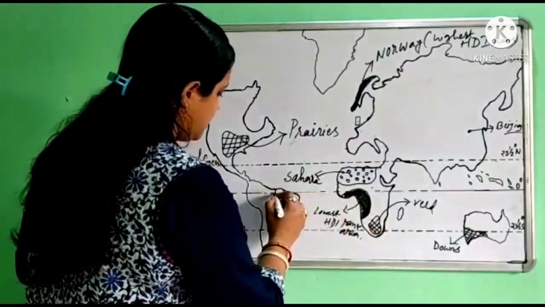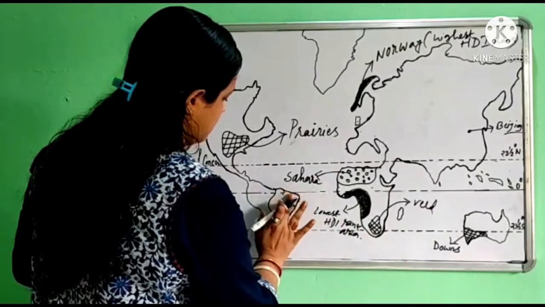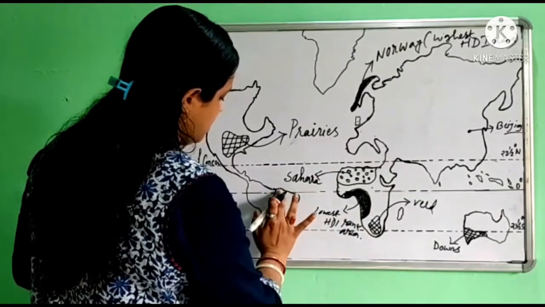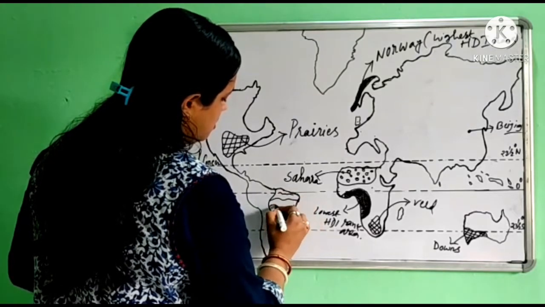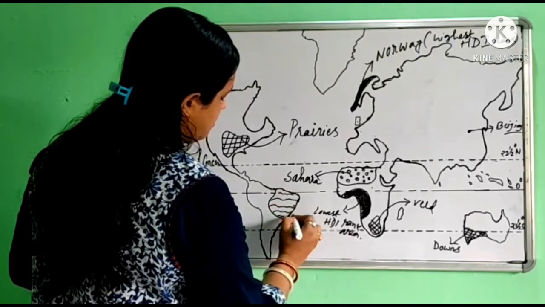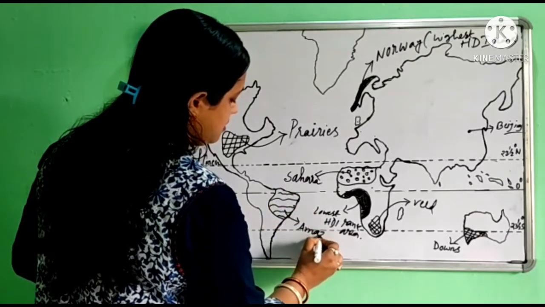So we can mark it here, Amazon basin, with a different shade. Okay, now this area is known as the Amazon basin.